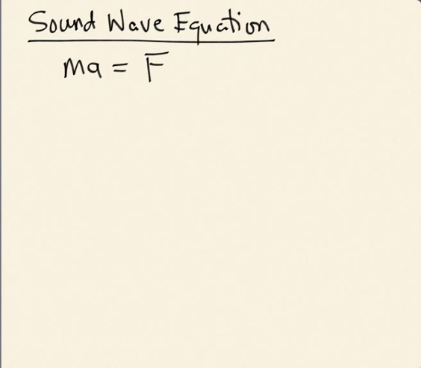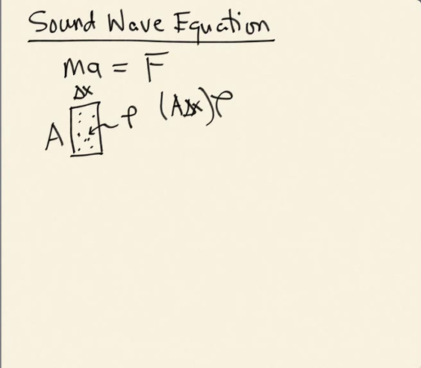Consider our gas. So we have some bit of gas. Let's just imagine we draw a box. So here's our gas. The box will have a size delta x in the x direction, and it'll have area A in the other two directions. And we'll also define that the gas has a certain density, rho, which is the number of kilograms per meter cubed of air that's in there. Now, the mass then is going to be the volume, which is A times delta x, times the number of kilograms per volume.